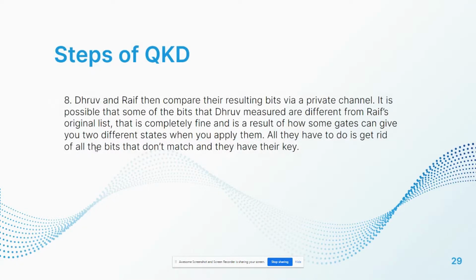Then Dhruv and I would compare our lists of bits via a private channel, and it's entirely possible that some of the bits that Dhruv measured are different from mine, and that's completely fine. Again, due to the randomness of measurements in quantum systems, that's completely expected. All we have to do is get rid of the bits that don't match, and we're left with our key that we can then use for our encryption.